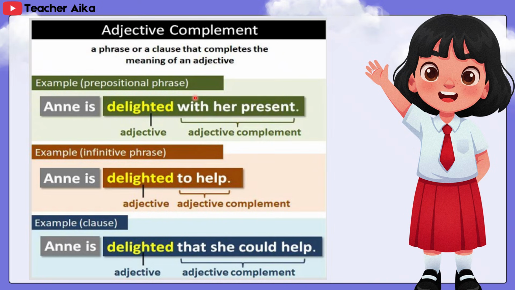Example, prepositional phrase. Anne is delighted with her present. Adjective, delighted. Adjective complement, with her present. Example, infinitive phrase. Anne is delighted to help. Delighted, adjective. To help, adjective complement. Example, clause. Anne is delighted that she could help. Delighted, adjective. That she could help, adjective complement.